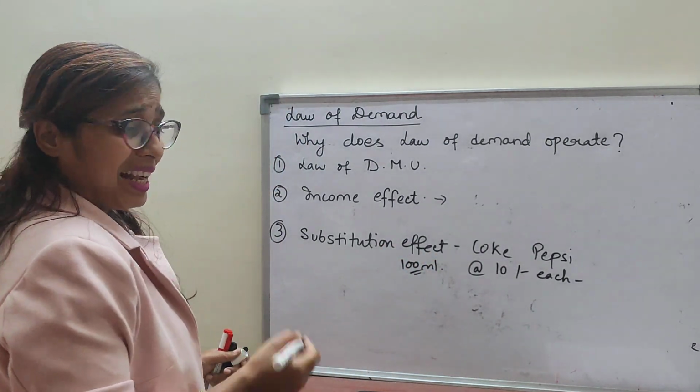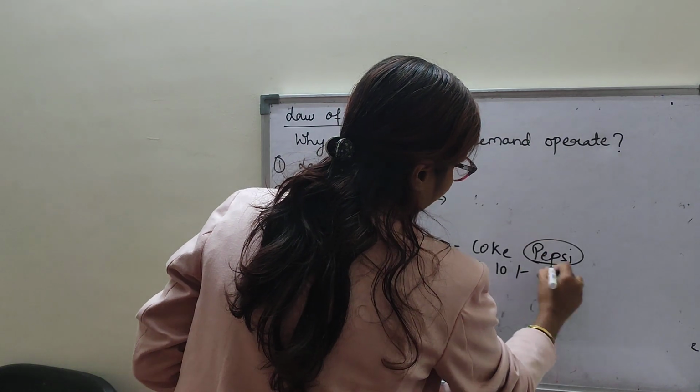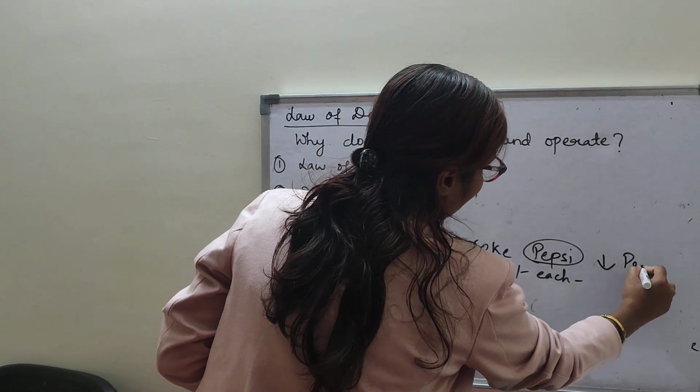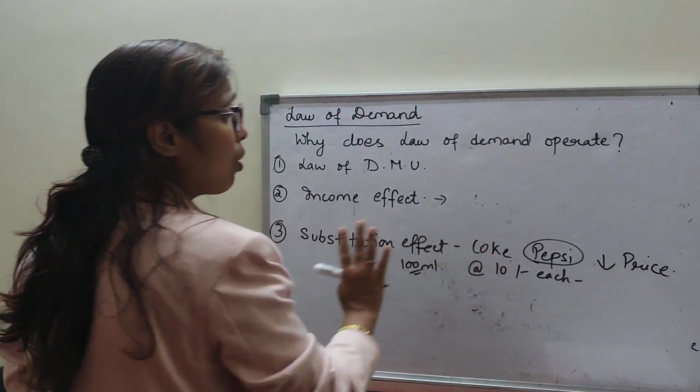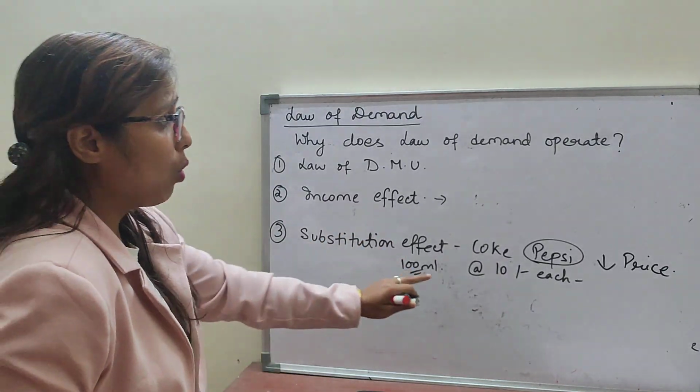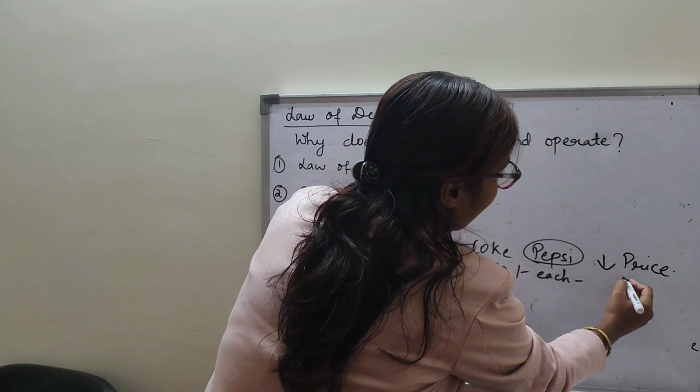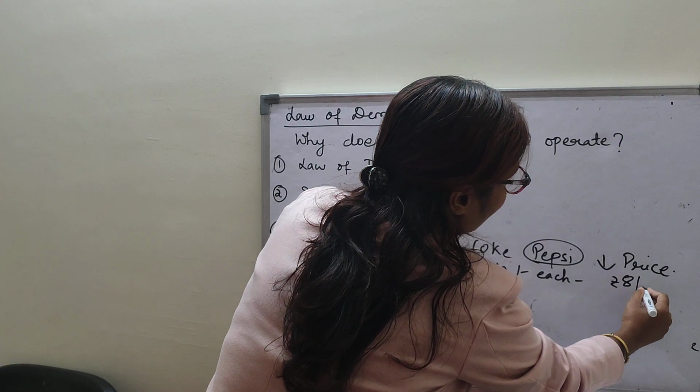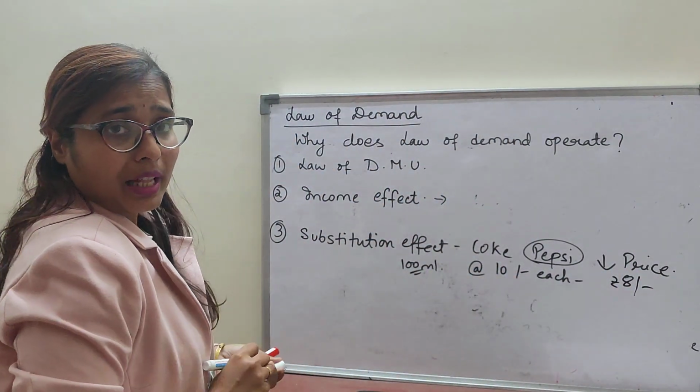Now suppose the price of Pepsi falls down. Coke price remains the same. Coke price is 10 and price of Pepsi falls down to 8 rupees now. So what will happen?